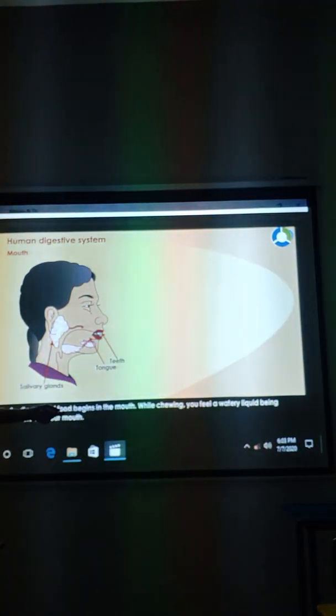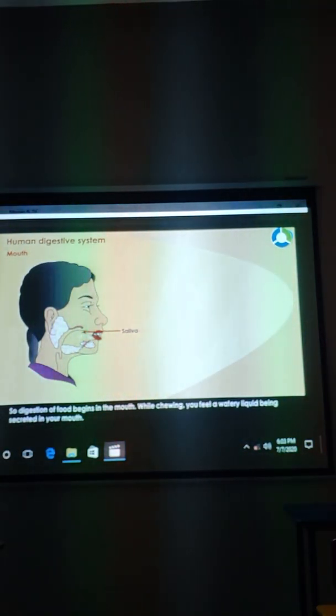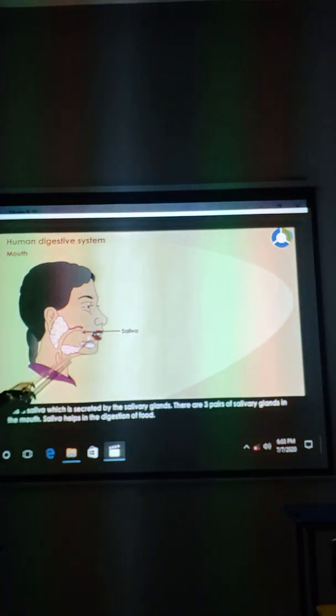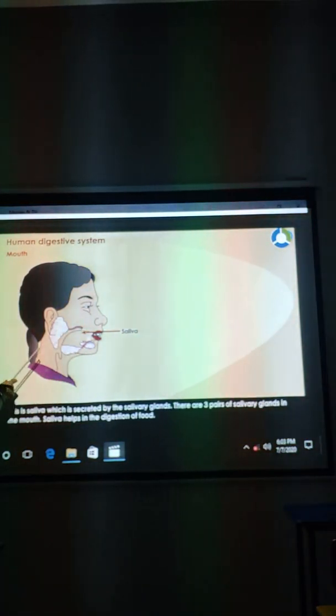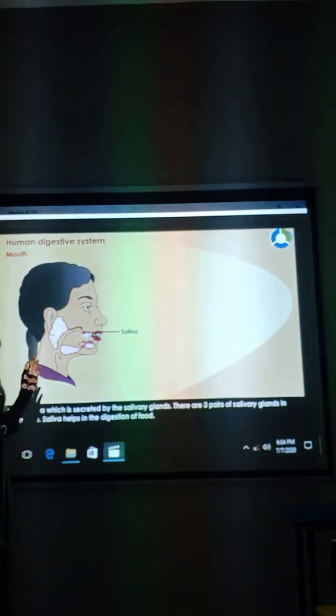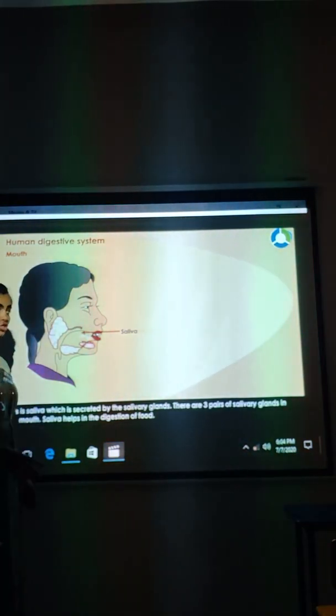So digestion of food begins in the mouth while chewing, okay, with saliva in the mouth. We have three pairs of salivary glands. See, 1, 2, 3. Three pairs of salivary glands which secrete saliva. Saliva helps in digestion.